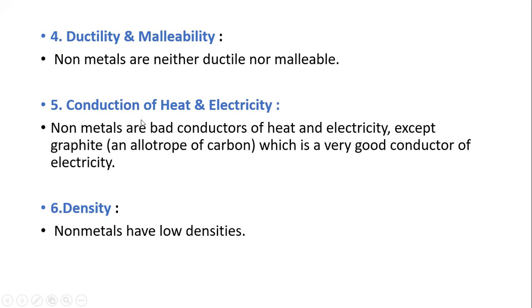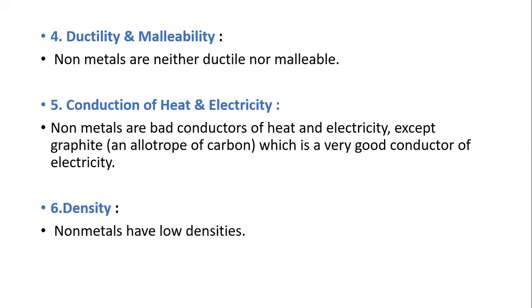The fifth property is conduction of heat and electricity. Non-metals are bad conductors of heat and electricity, with the exception of graphite, an allotrope of carbon, which is a very good conductor of electricity. Bad conductors do not easily allow heat or electricity to pass.